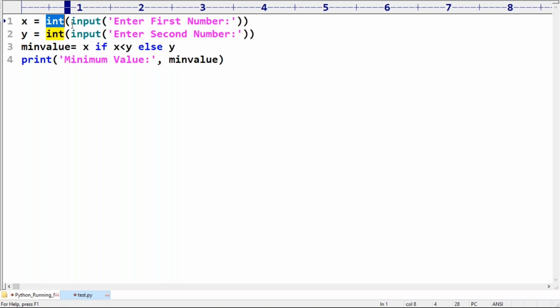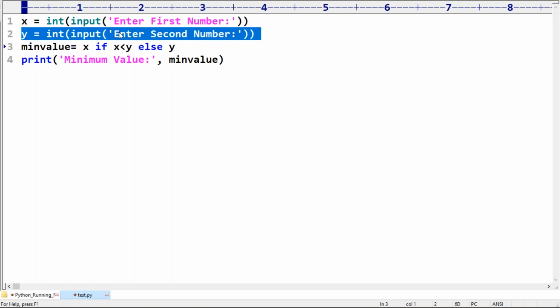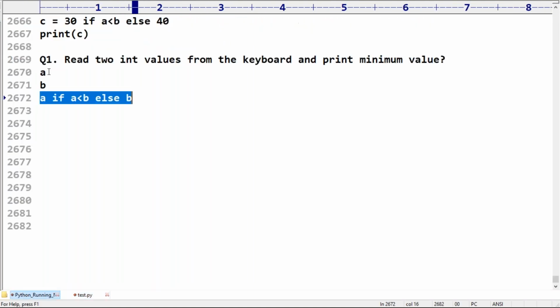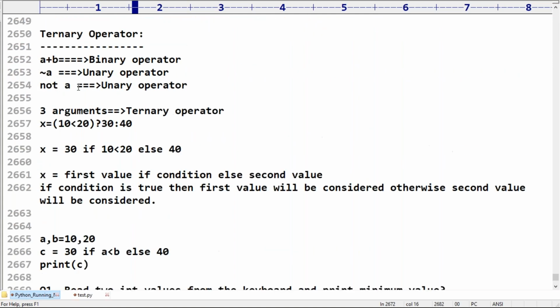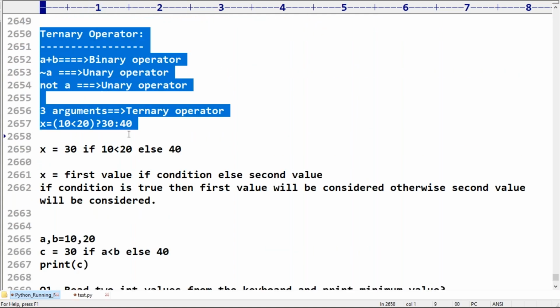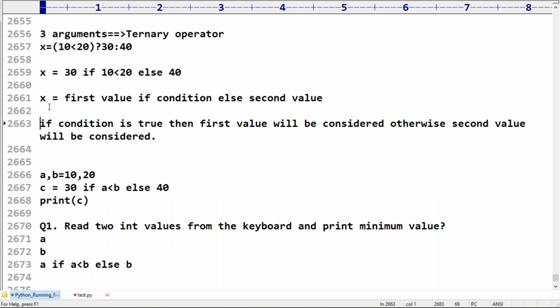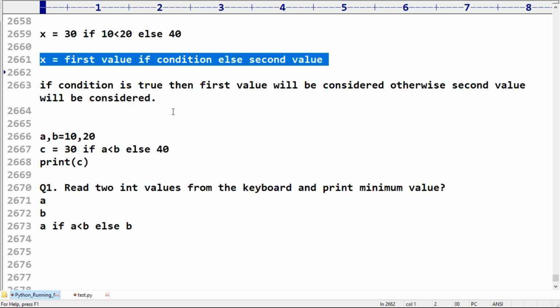Next, the second one. Here also same, read the second number. Now, what is this ternary operator? For the last 15 minutes I'm telling the same thing. Some people are asking, can you please explain what the ternary operator means? Okay, here see this one. The syntax I explained, and already one example I explained. Where are you facing the problem in the ternary operator?